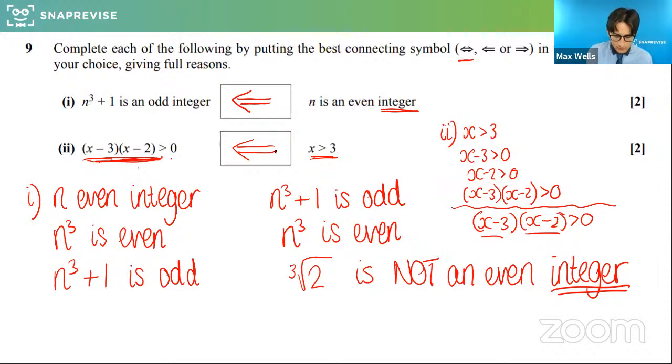This implication only works this way round. So if you take a value for x where these are both negative, you get a positive product bigger than 0, but the right-hand side then won't be true. Well, it won't be greater than 3. This is what we're checking. We're checking if that product is bigger than 0. Does that mean x will have to be greater than 3? Absolutely, it doesn't mean that. So that's why we can't put the double-headed arrow. Brilliant. Good. Right, I'm going to move on.